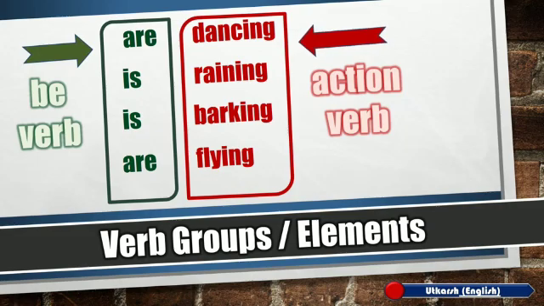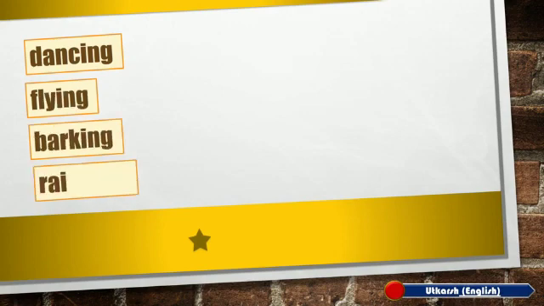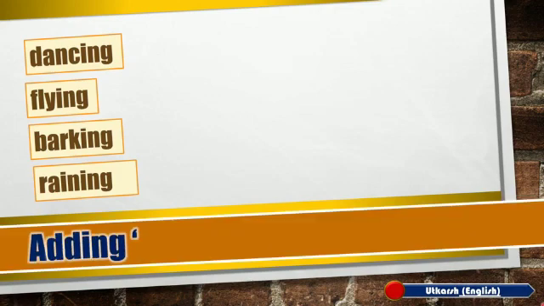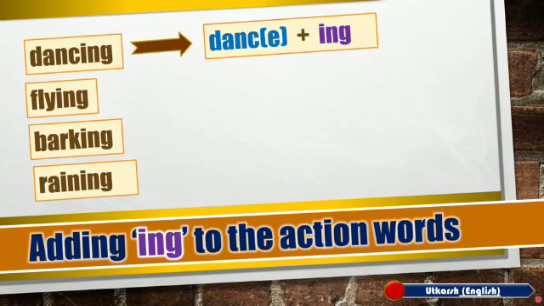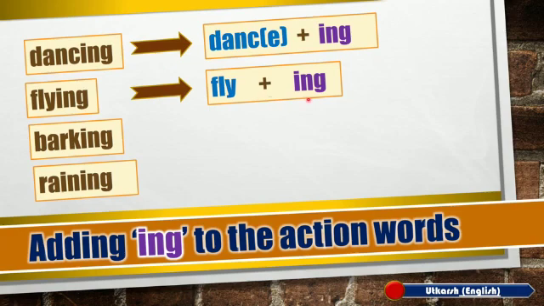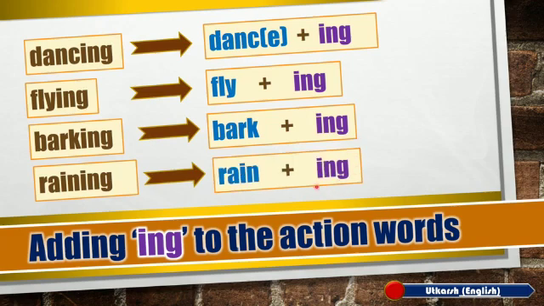Now, look at these action words: dancing, flying, barking, and raining. These have been formed by adding ing to the base form of the verbs, such as dancing, dance plus ing, flying, fly plus ing, barking, bark plus ing, and of course, rain plus ing.